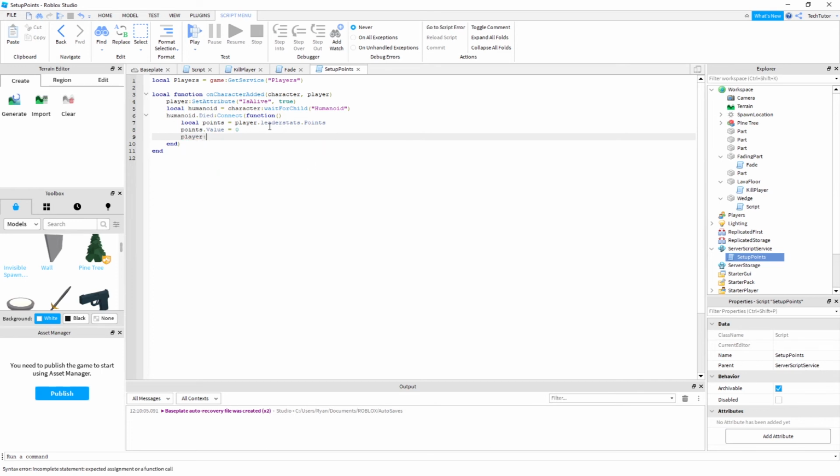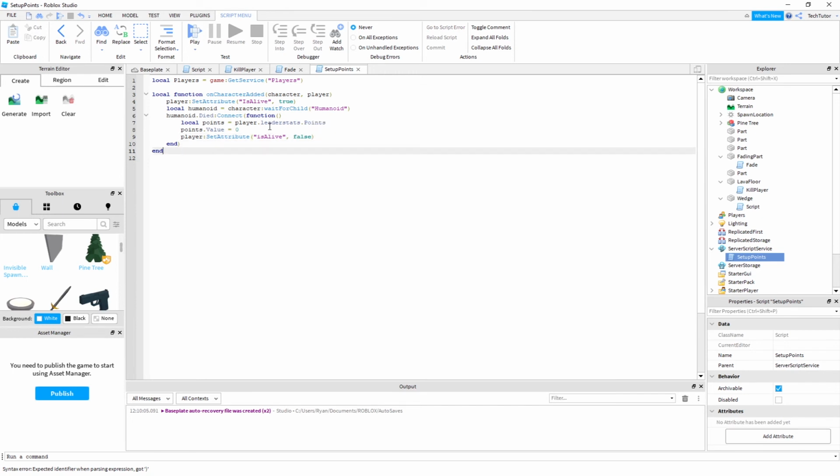And then we're also going to set that attribute of is alive to false because they have died from touching the lava. Or they fell off, but they can't really do that now because we padded the lava floor to catch them.